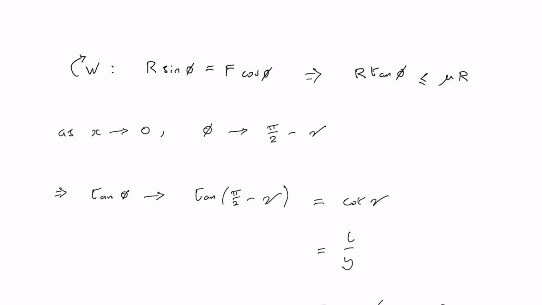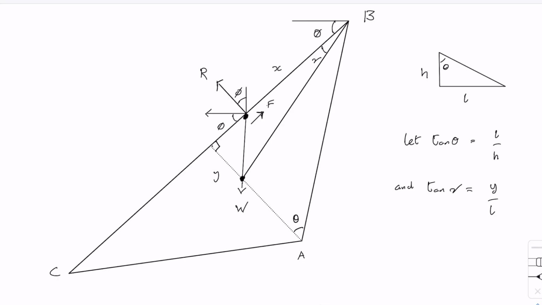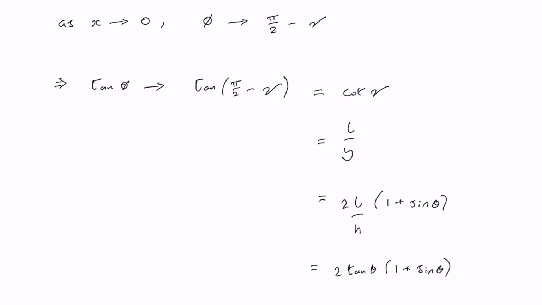The next line is noting that as x approaches 0, the angle phi approaches pi over 2 minus gamma. And that can be seen just by considering these quantities in the limiting case when we have the centre of mass, which is labelled W here, being directly below the vertex at B. So in that case we have tan phi approaching tan of pi over 2 minus gamma, which, using a standard trig identity, is equal to cot gamma, and that's the reciprocal of a quantity we defined earlier.